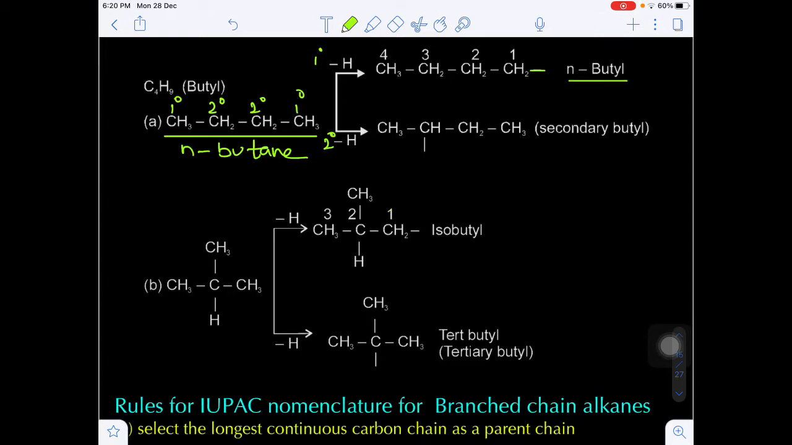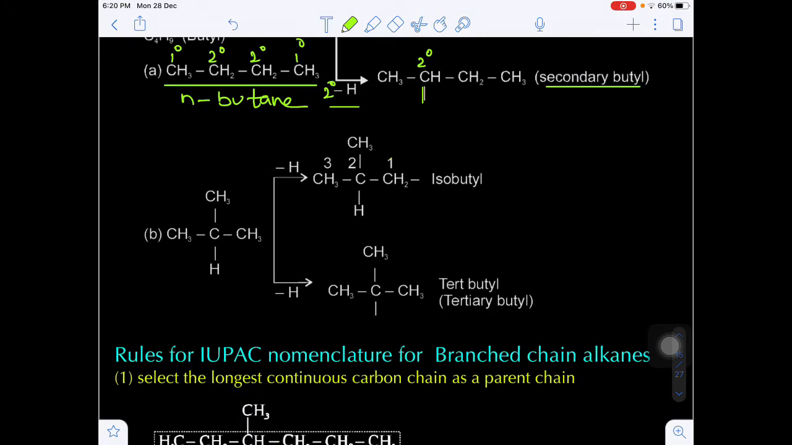Now this is called n-butyl because it is also a straight chain. Suppose I remove a secondary hydrogen, then I will get CH3, CH, CH2, CH3. So here this carbon will be a secondary carbon. That's why this butyl is called secondary butyl. Yes or no?